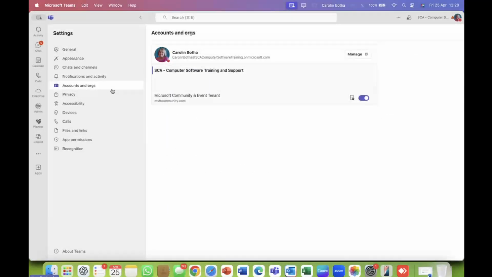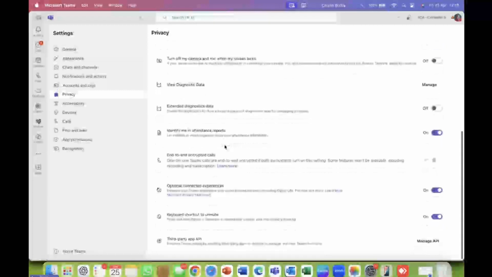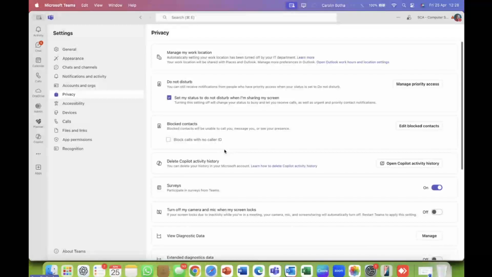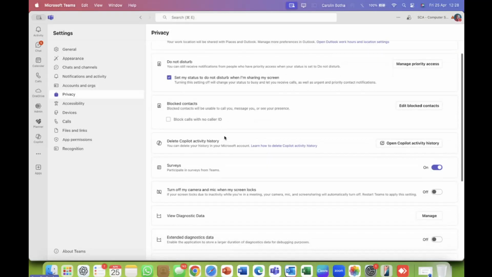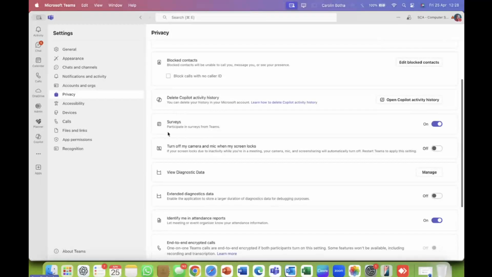And all your organization. So my organization, which I've registered the Microsoft 365 business on, is SCA Computer Software Training and Support, which is also the business name. And here are my details as the owner of this particular license. Then privacy. You can specify the privacy over here, not going through this, but please do this in collaboration with your IT team. Once again, if you don't have an IT, you can reach out to us.